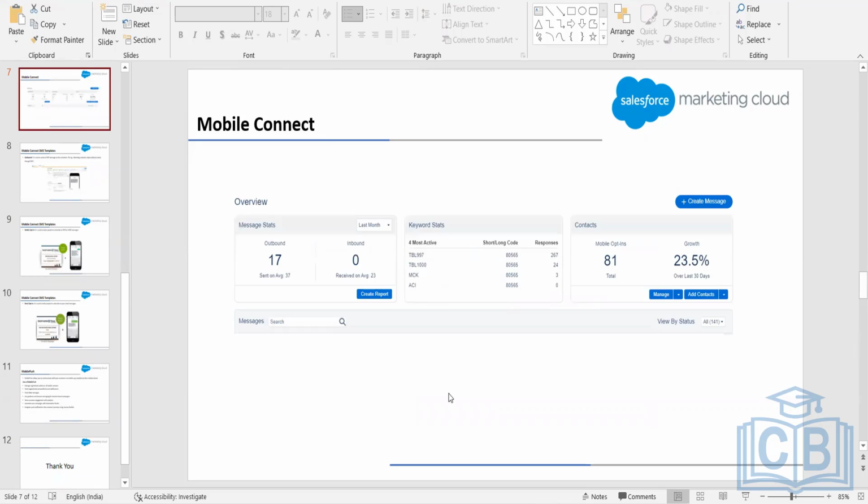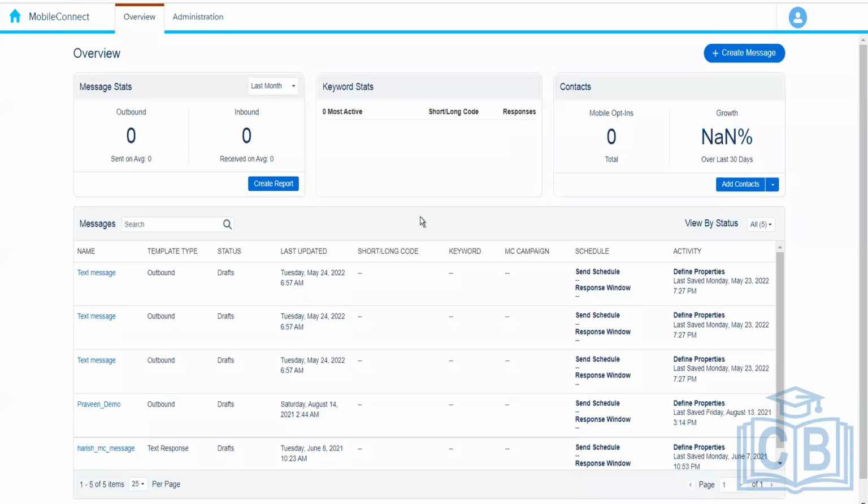So whenever we want to send the SMS, we have to have a keyword associated with a shortcode. So how does it happen? First we have to create a shortcode. I mean, we cannot create it over here, but we have to procure that. So we have to fill the form and then we get it assigned. So once we have the shortcode, in the administration tab, we can create a keyword.